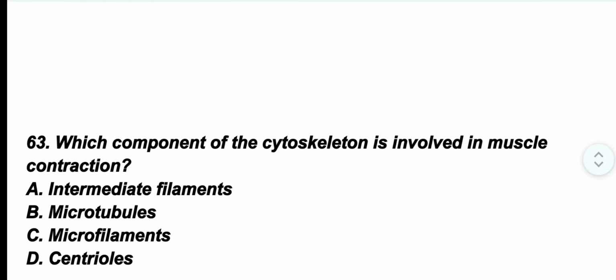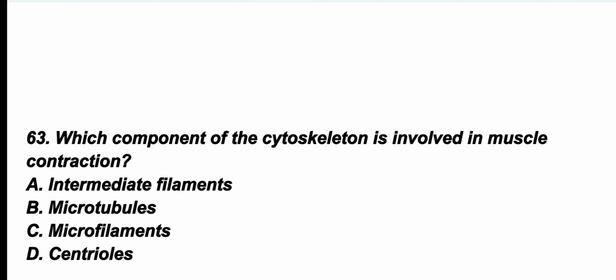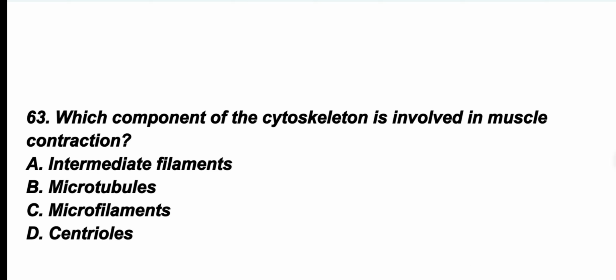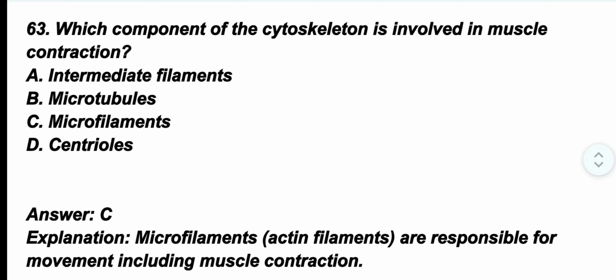Question number 63. Which component of the cytoskeleton is involved in muscle contraction? The correct option is option C. Microfilaments. Microfilaments, that is actin filaments, are responsible for movement including muscle contraction.